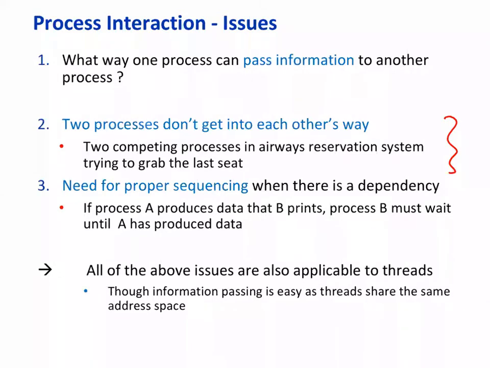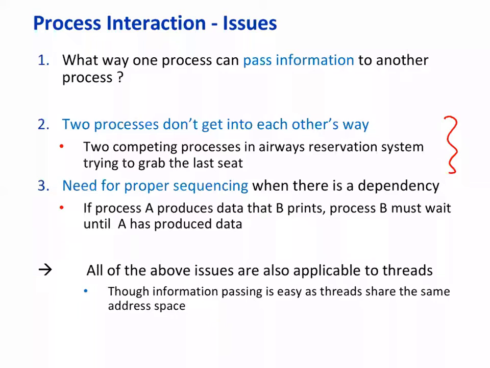I mean, there must be some way of controlling their access to some shared resource, as we have seen earlier in the case of the printer. If two processes are competing with each other to do printing, there may be scenarios where one page of the first process is printed and the second page printed corresponds to the second process, right? There must be a way that a process is blocked until the first process's operation is over, or some other way.